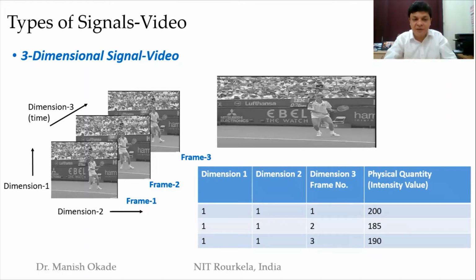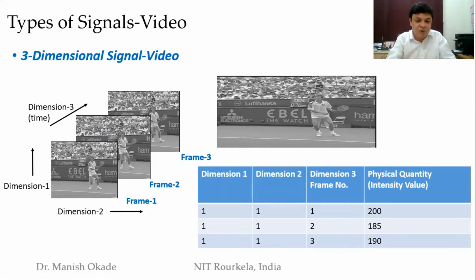Here I have given an example of 3 frames. An image with regard to video is called a frame. So frame number 1 is the same as an earlier image where you have 2D variations, dimension 1 and dimension 2. Like this, these frames, that is images, are kept one after the other and played at a particular rate, which we call the frame rate.